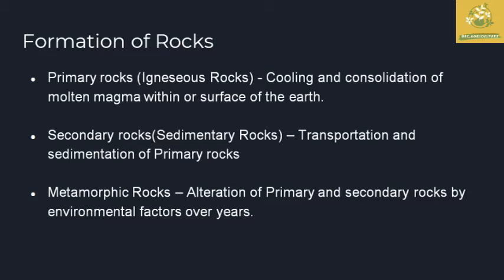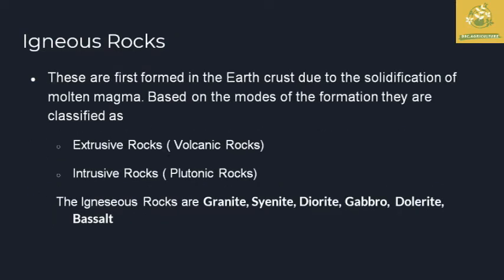And metamorphic rocks are formed by the alteration of both primary as well as secondary rocks by environmental factors over years. So the climatic changes make the alteration of rocks. Now, about igneous rocks: these igneous rocks are known as the first formed rocks in the earth crust, formed by the solidification of molten magma.